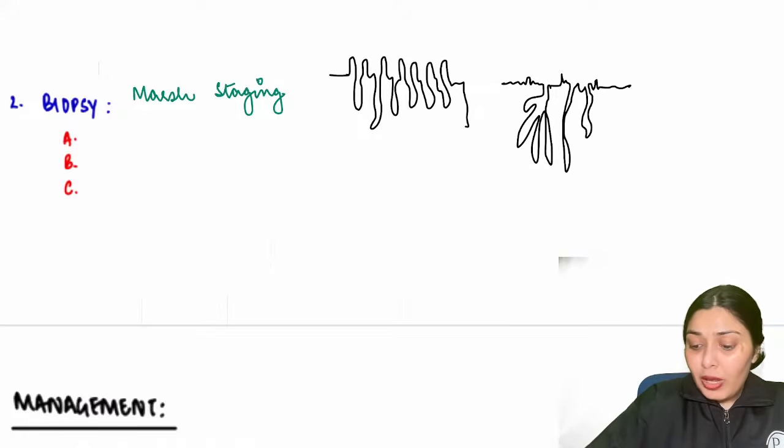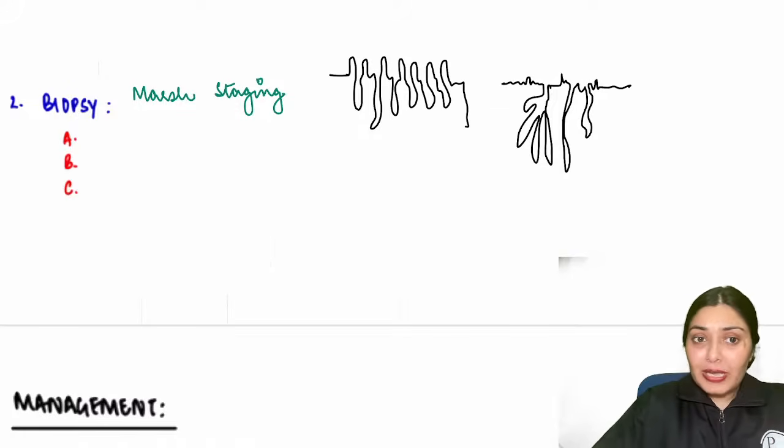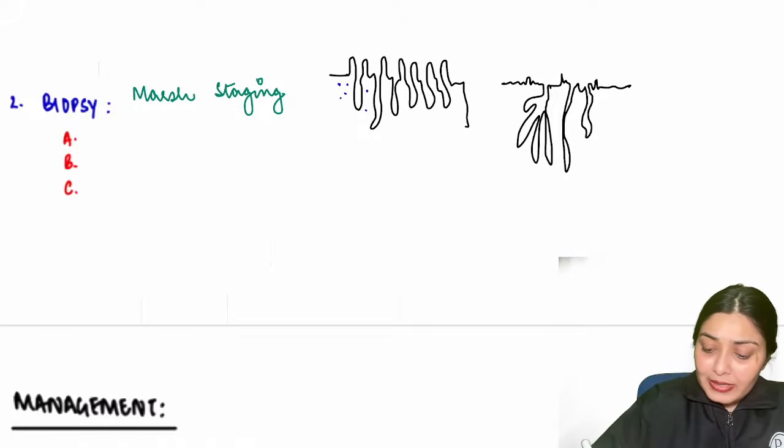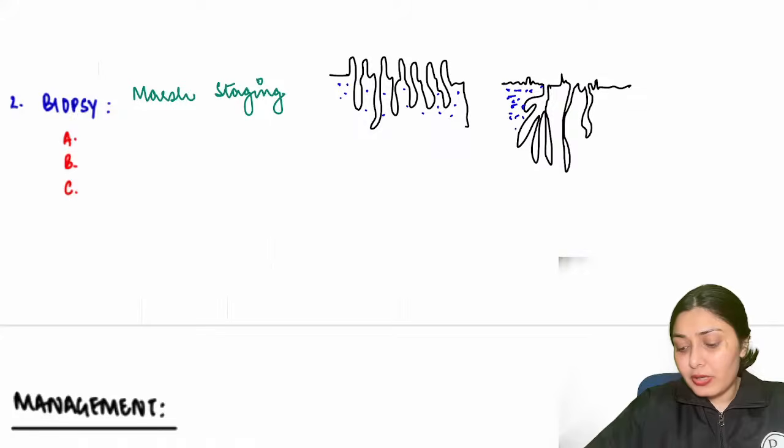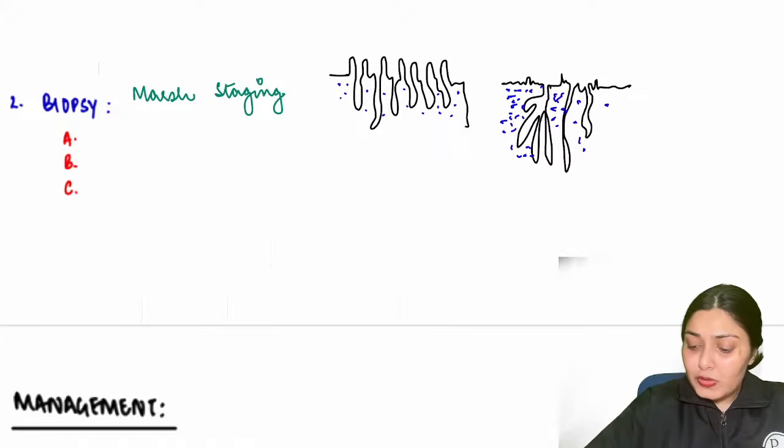And normally you have inflammatory cells, intraepithelial lymphocytes here and there. Here, because of this destruction, the intraepithelial lymphocytes would be increased. You will see inflammation over here. The intraepithelial lymphocytes will increase. So this is what you see in biopsy.